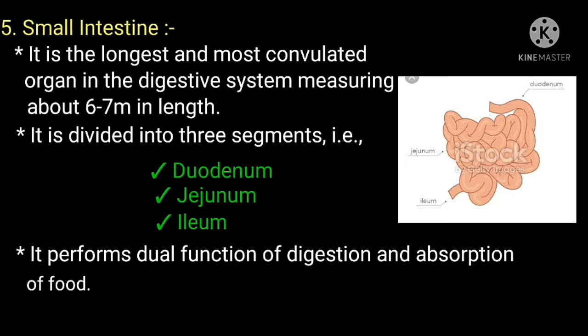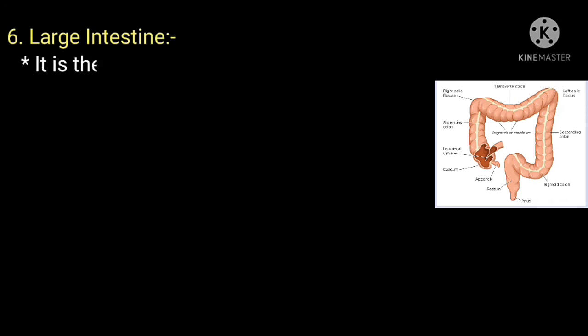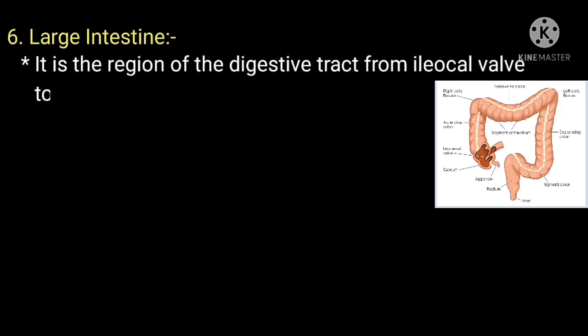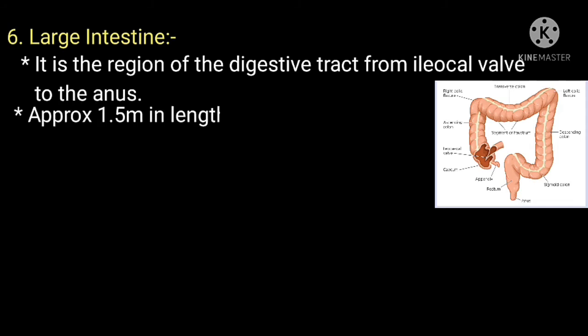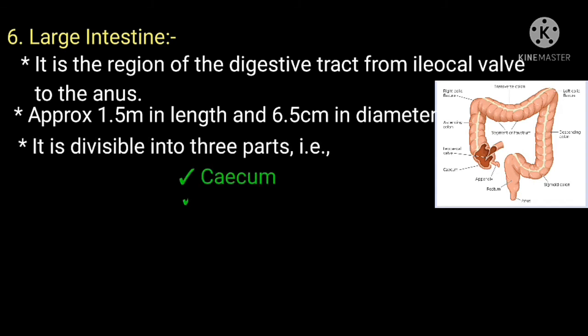Now we are going to discuss large intestine. It is the region of the digestive tract from ileocecal valve to the anus. It is approximately 1.5 meters in length and 6.5 centimeters in diameter. It is divided into three parts, that is caecum, colon and rectum.